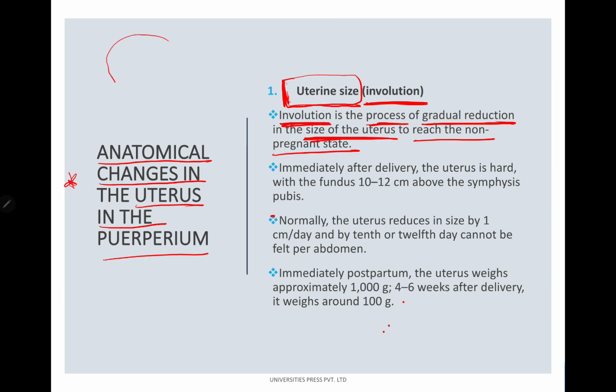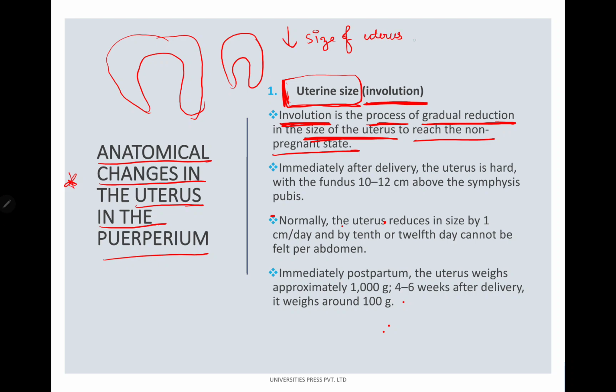From a very huge uterus, there is going to be a reduction in size. This process of reduction of size of the uterus is known as involution. Very, very important term to be known.